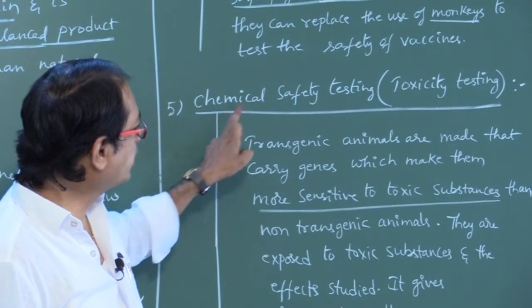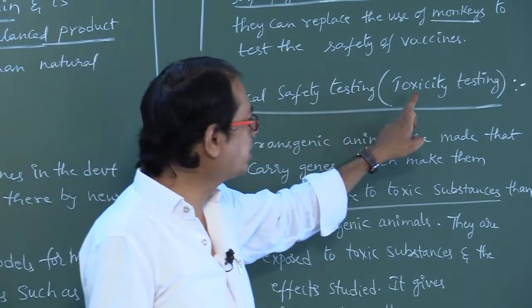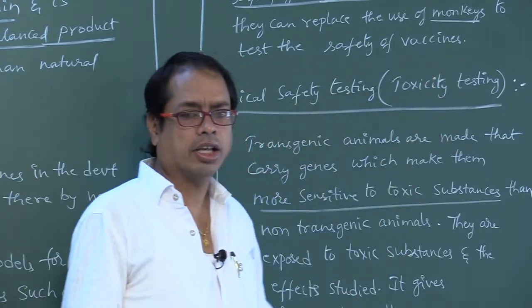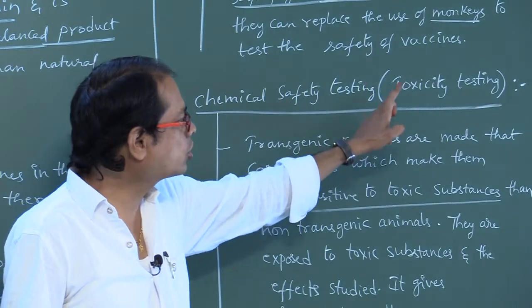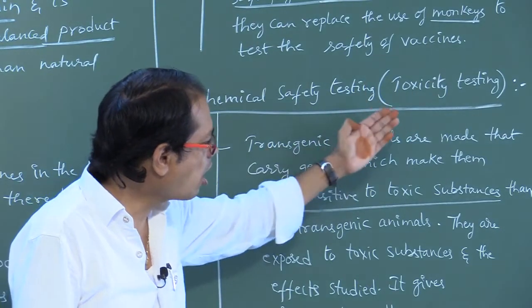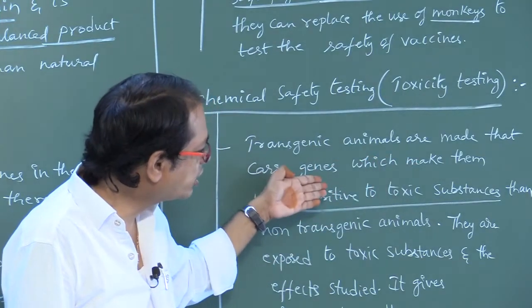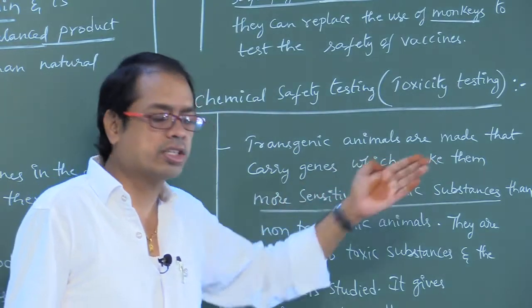Next one, chemical safety testing. Chemical safety testing is nothing but toxicity testing. Transgenic animals are made that carry genes which make them more sensitive to toxic substances.